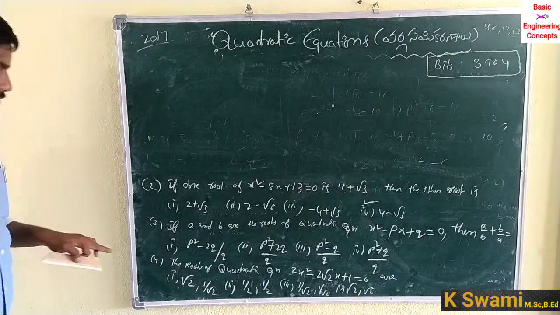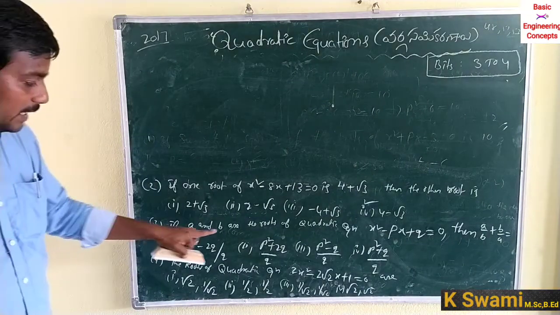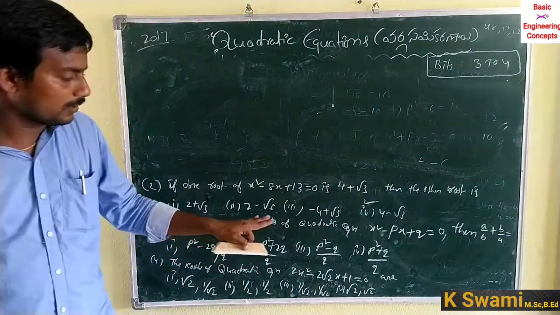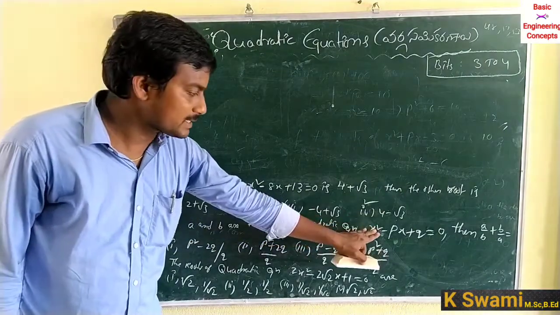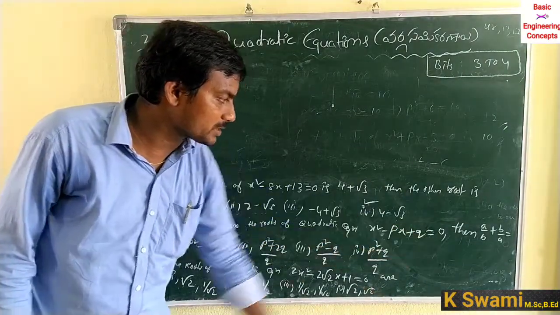And the third question. If a and b are the roots of the quadratic equation x square minus px plus q is equal to 0.